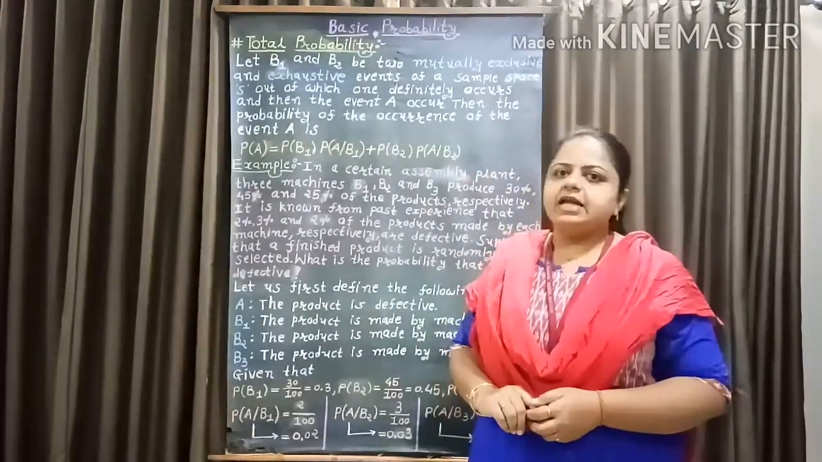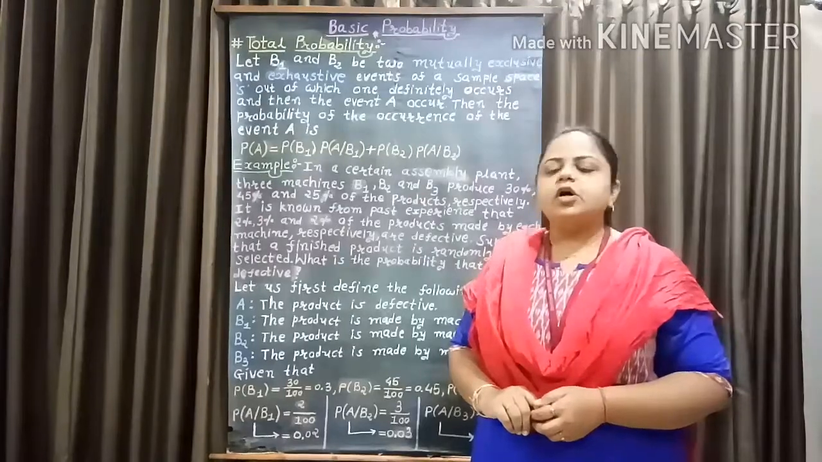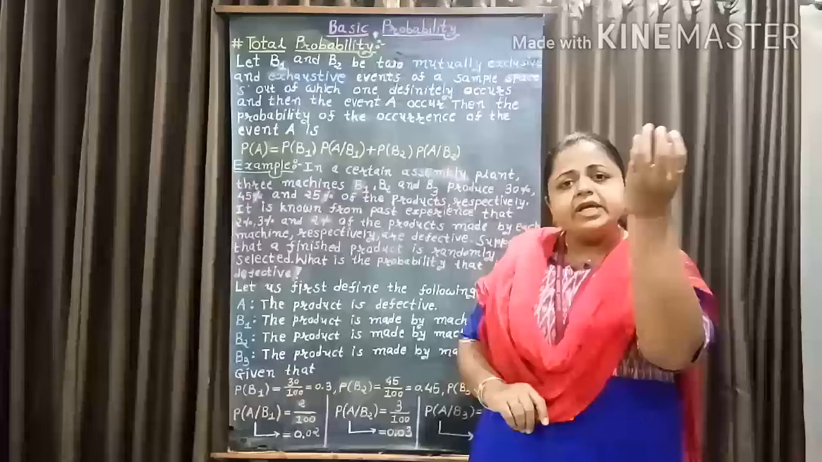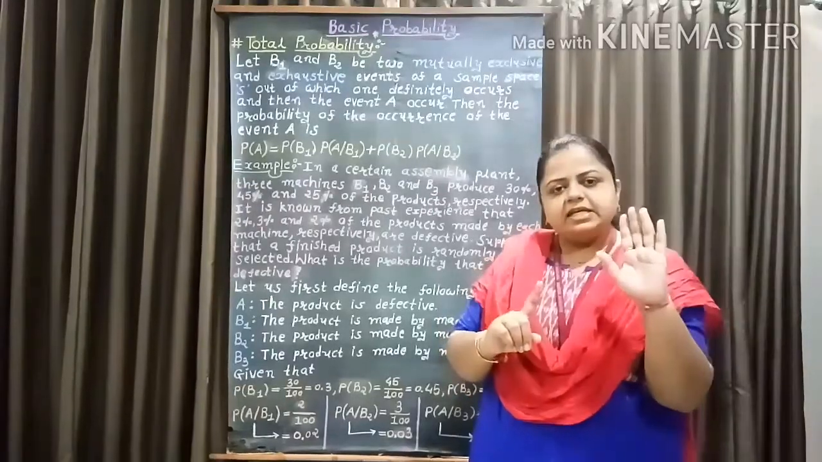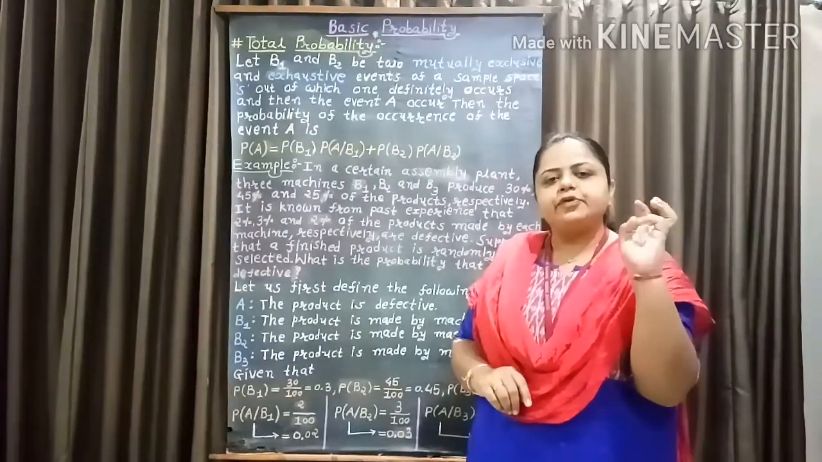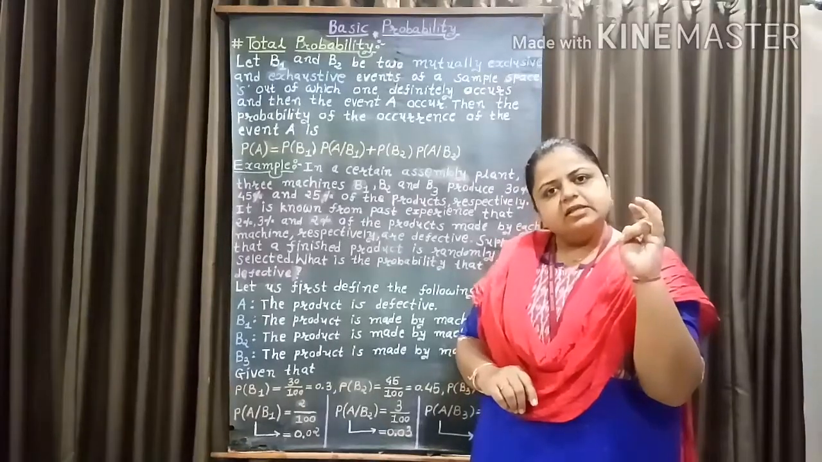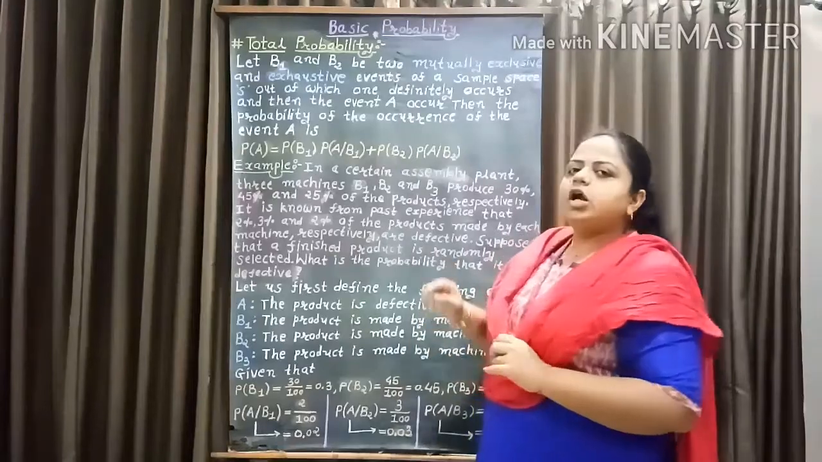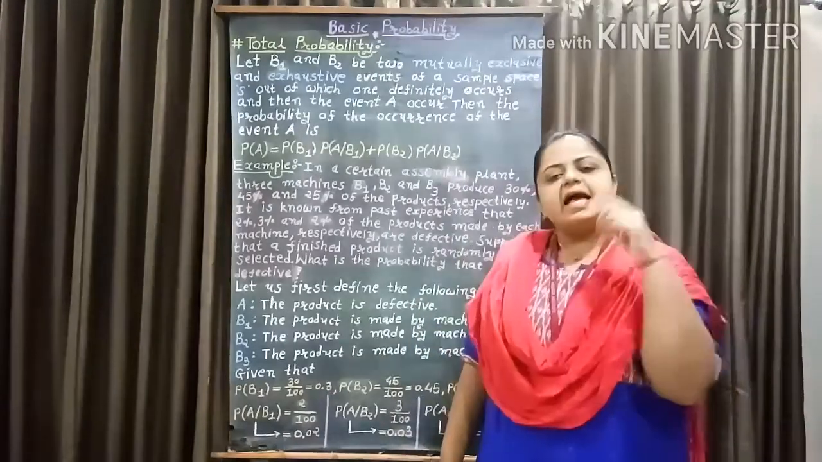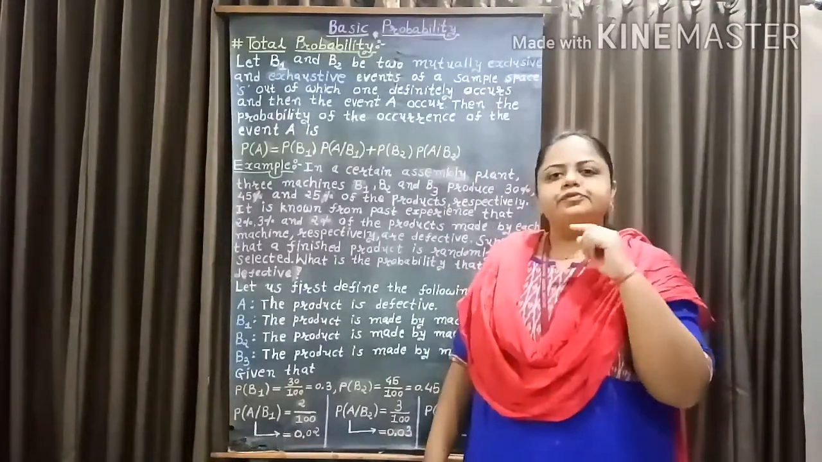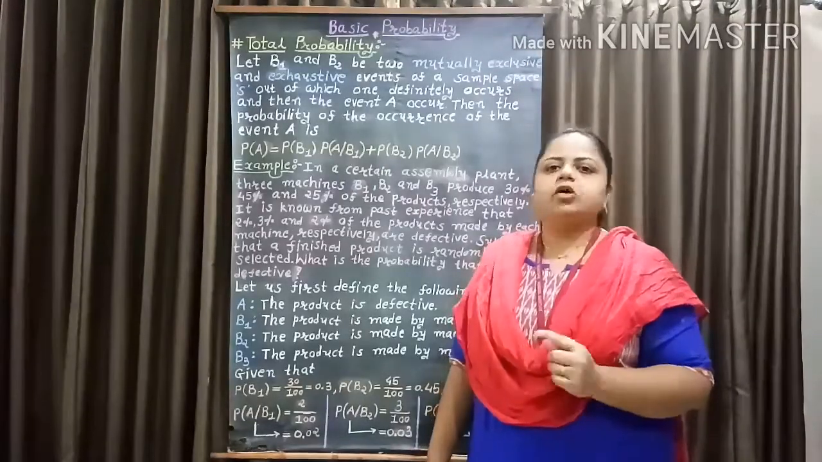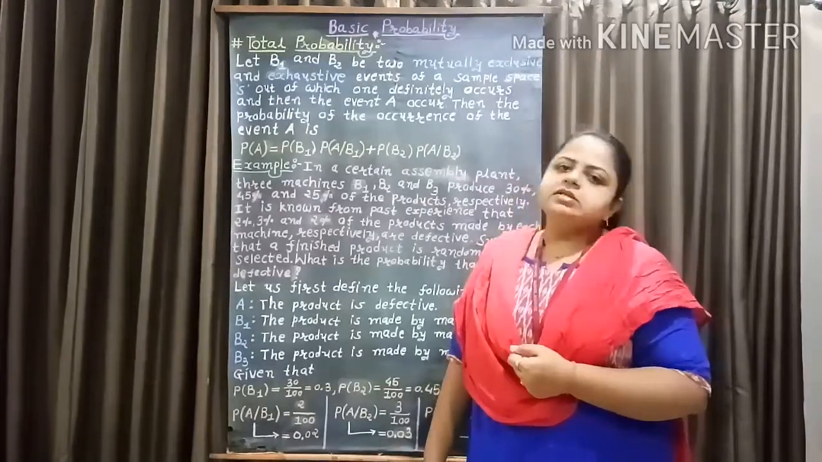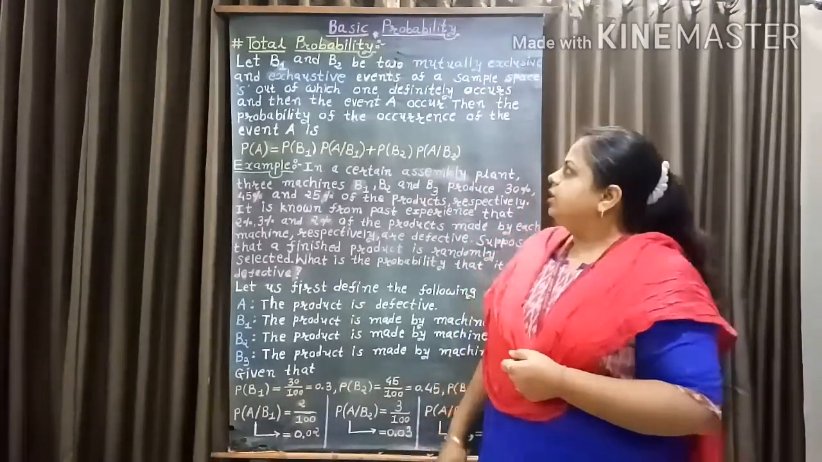What is sample space? We already know that sample space is the set of all possible outcomes. That is, when throwing a die, all 6 possibilities, 1, 2, 3, 4, 5 and 6, are called outcomes, and the set of all possible outcomes, that is S equal to the set of 1, 2, 3, 4, 5, 6, is called the sample space S.